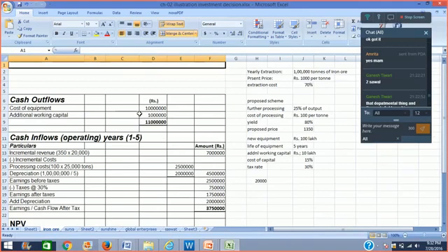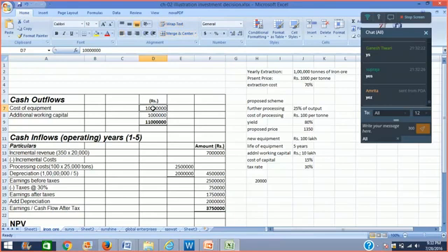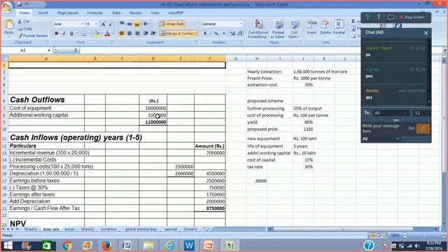So the first thing we have to find out is the initial cash outlay. Cost of equipment is rupees 100 lakhs, and there is an additional working capital requirement of rupees 10 lakhs. So the total makes it 110 lakhs of initial cash outlay. We have been given the facts, so let us just write them out.